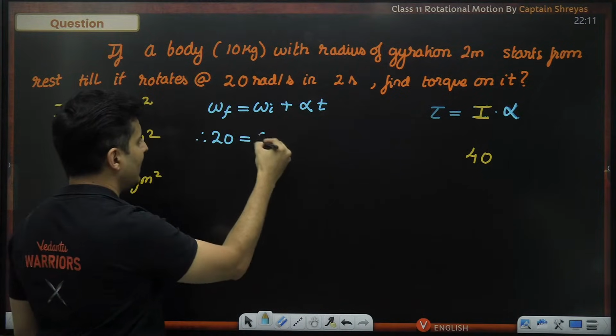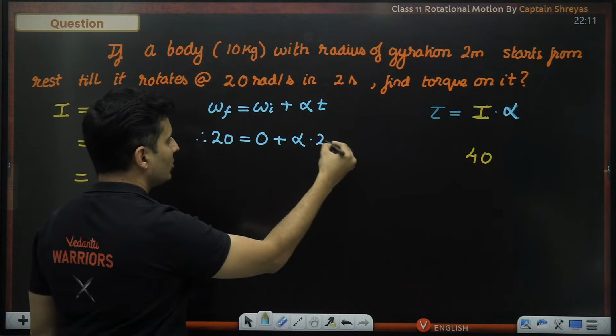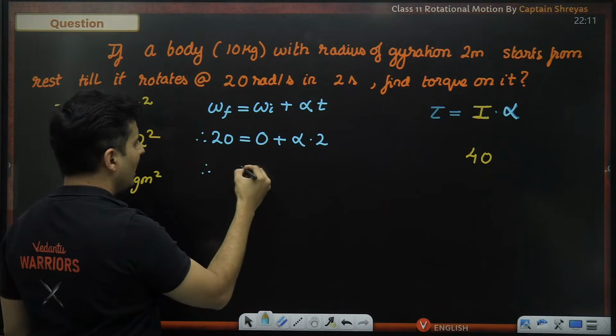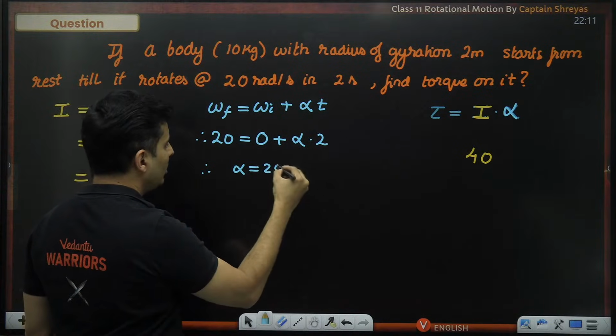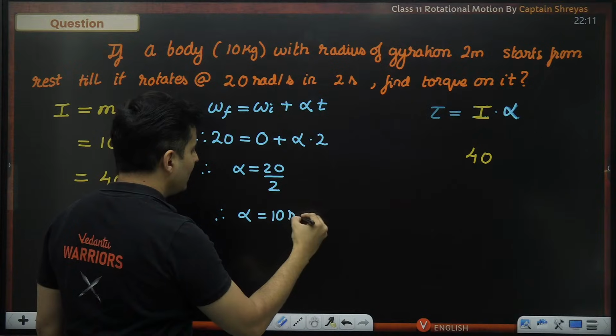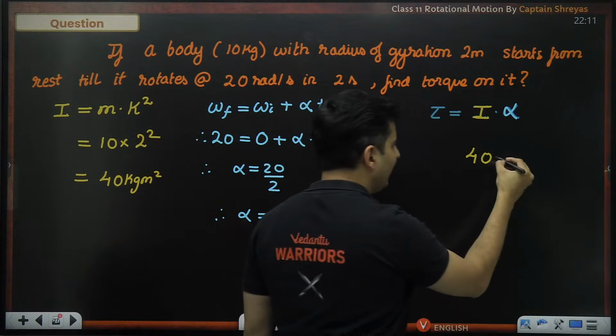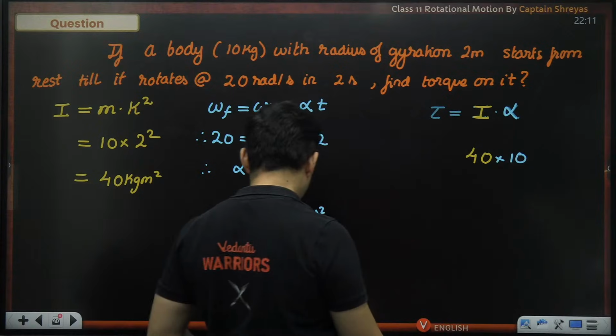Initially, it was at rest. Angular acceleration, I do not know. Time taken is 2 seconds. Therefore, my value of alpha will be 20 divided by 2. So alpha will be 10 radians per second square. So the value of alpha I know is 10.